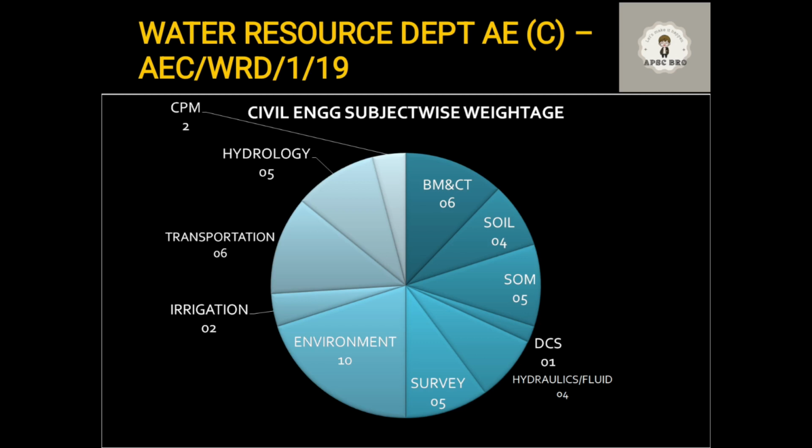Now, if you go into the civil engineering subject-wise weightage, we have divided it into as many subjects as we can. The first subject that we'll be discussing is building material and construction technology, very important for any exam. It covers the various building materials like cement, aggregate, bitumen, the tests to be done, and the quality of construction material to be used. Questions are asked on these.